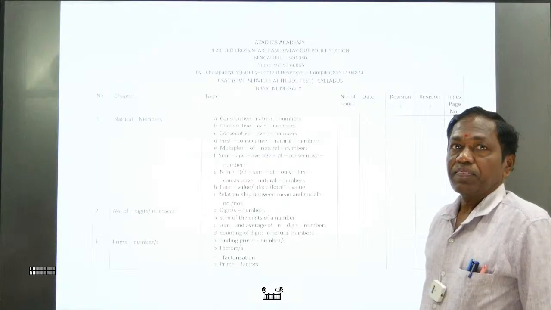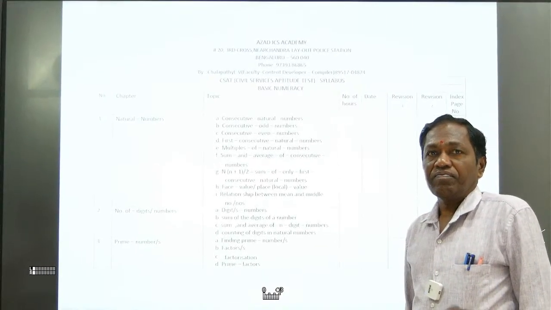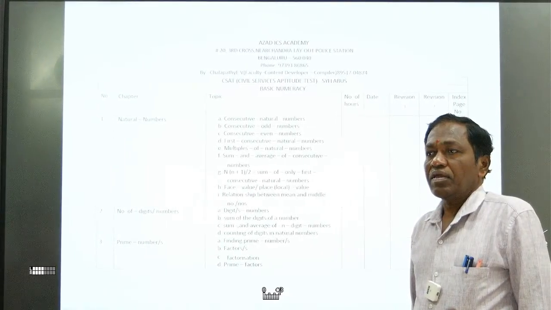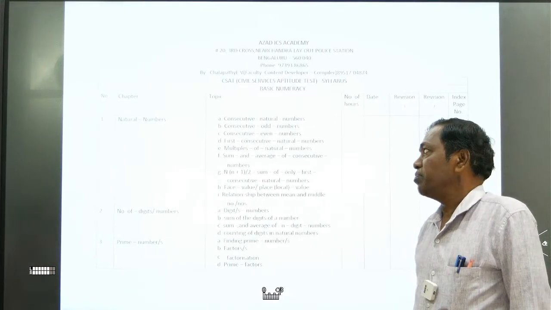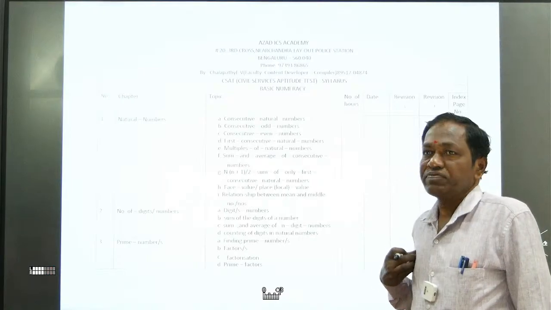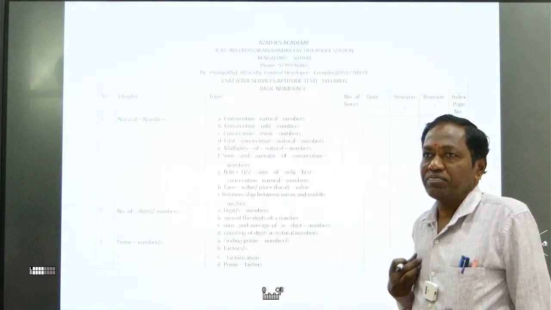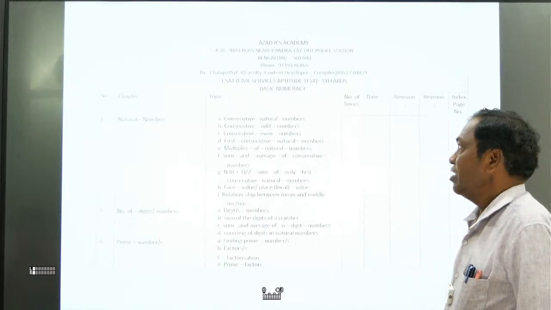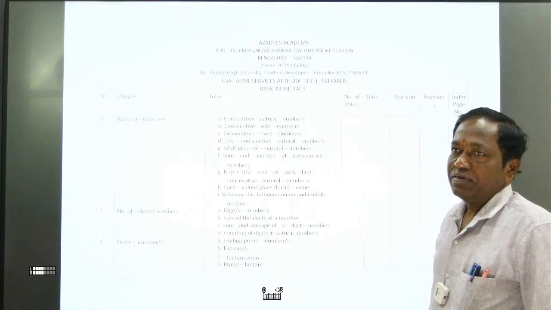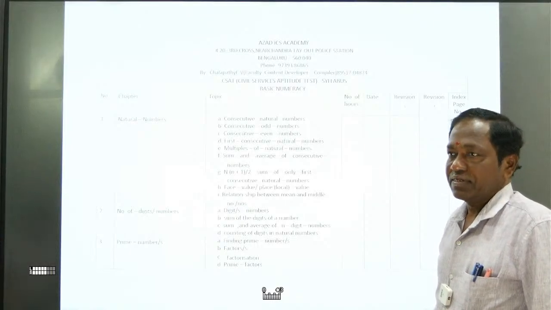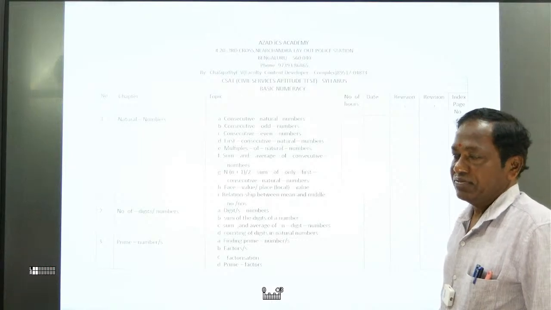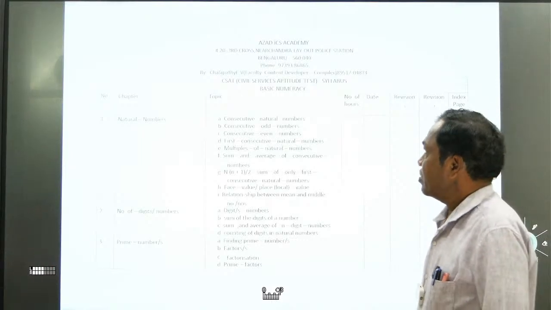Natural numbers. Natural numbers, we know. What is the simple definition of natural numbers? Counting numbers, like 1, 2, 3, 4, 5, 6, 7, 8, and so on. What is the largest natural number? It's infinite. That's right. And what is the smallest natural number? 1. That's right.